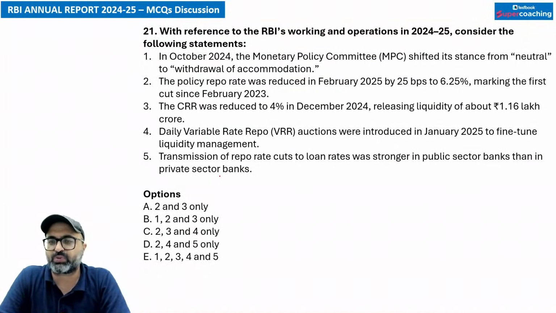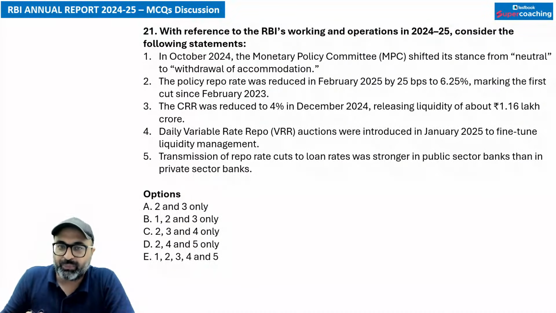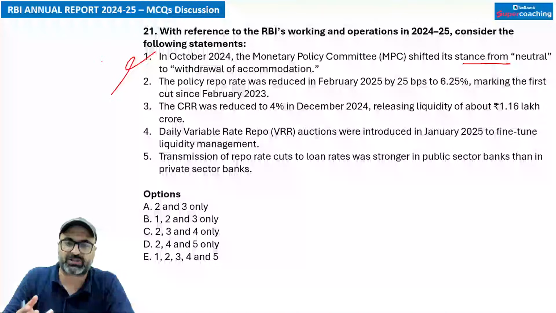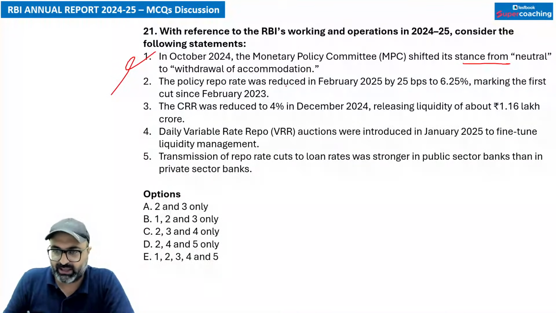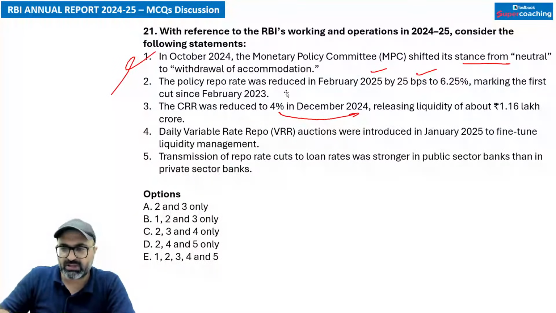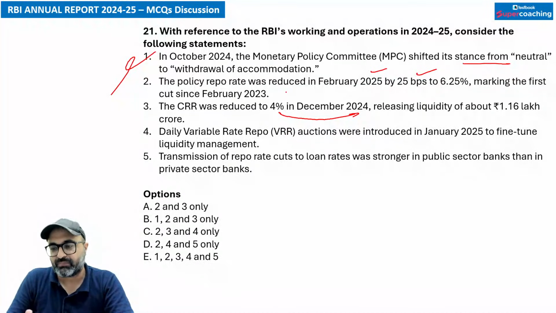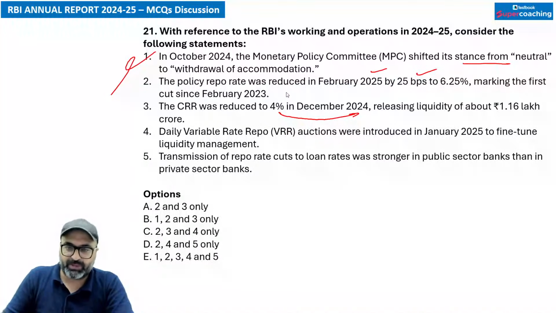With reference to the RBI's working and operation in 2024-25, consider the following statements. In October 2024, the Monetary Policy Committee shifted its stance from neutral to withdrawal of accommodation. No sir, this is opposite. From withdrawal of accommodation, we have gone to neutral. The policy rate or repo rate was reduced in February by 25 basis points or 0.25%. That is correct. CRR was reduced to 4% in December 2024. Bilkul sir, CRR was 4.5% and then it was reduced to 4%.